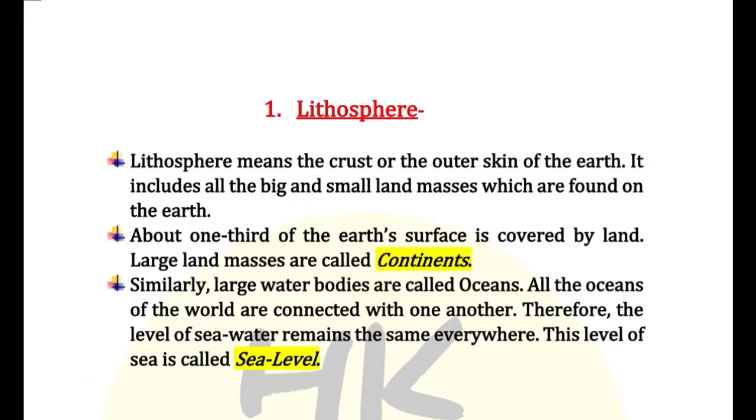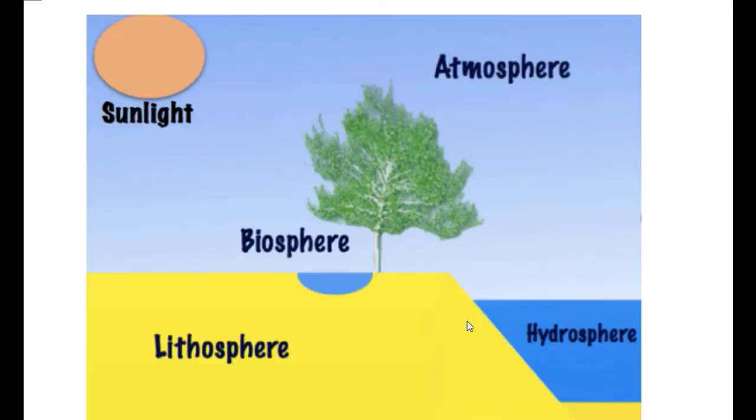As you all must be knowing, the highest peak of the earth is Mount Everest, which is 8,848 meters above the sea level. Why sea level? Because just now I told you every bigger land mass on the lithosphere on the earth will be measured from the sea level. See, the highest peak is Mount Everest.